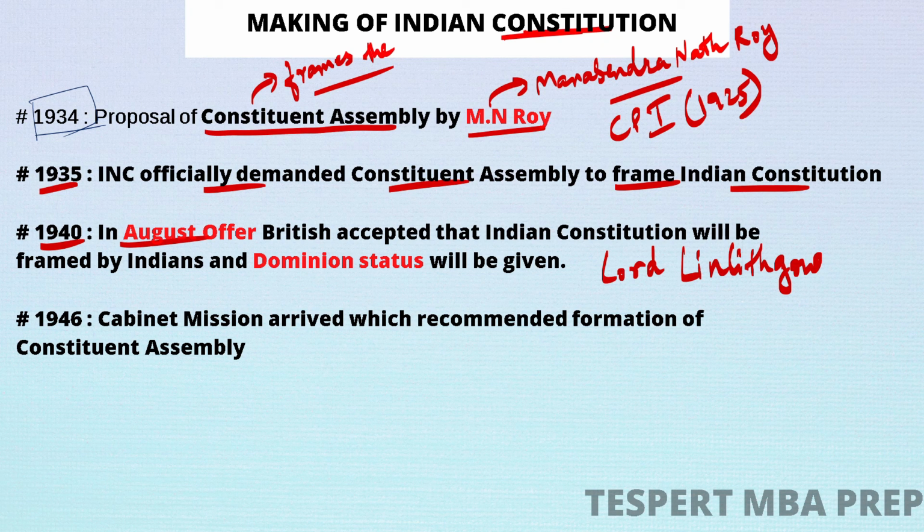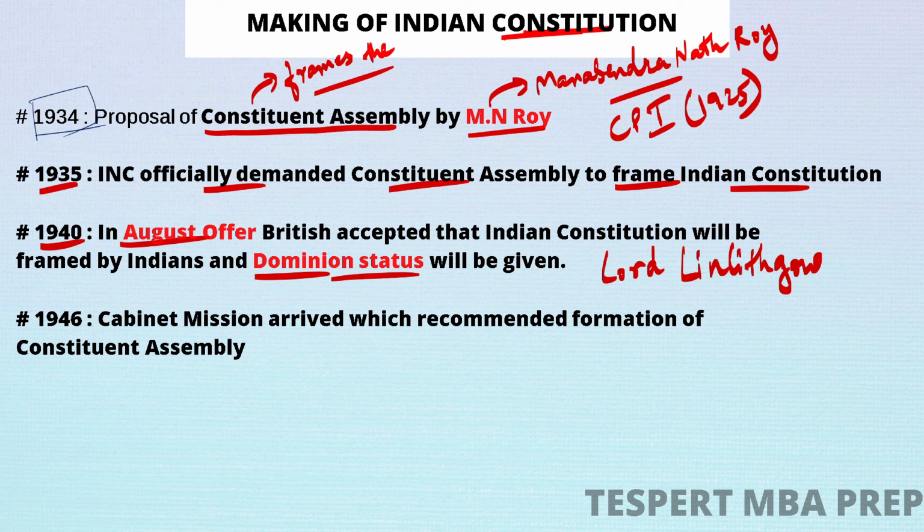See, if you observe this offer, it was just to attract Indians, so that we help them in the Second World War, right? And the British said, we will permit you to make your own constitution, but we won't give you complete independence. Instead, we will provide you dominion status, right?